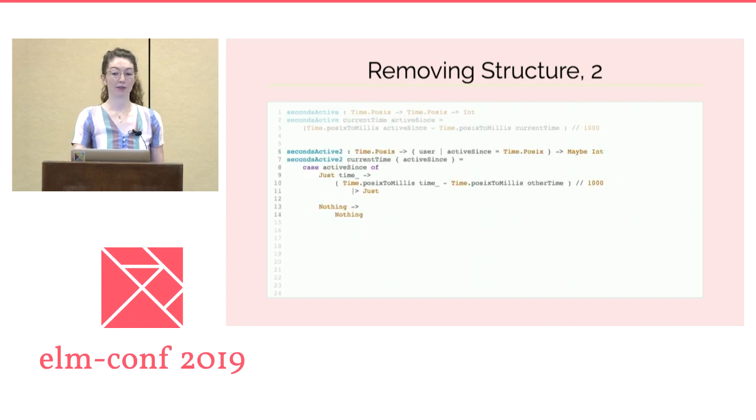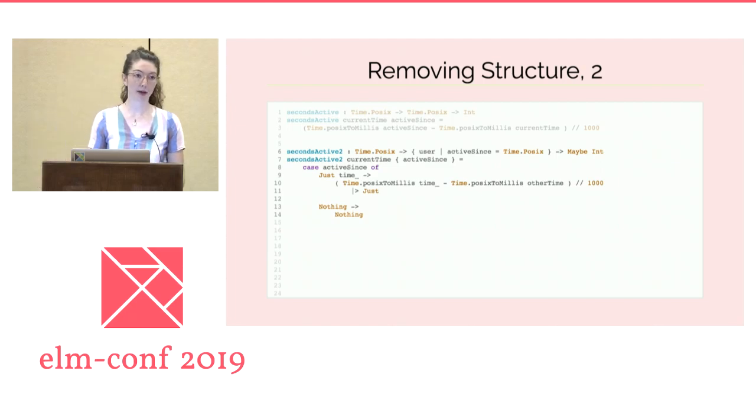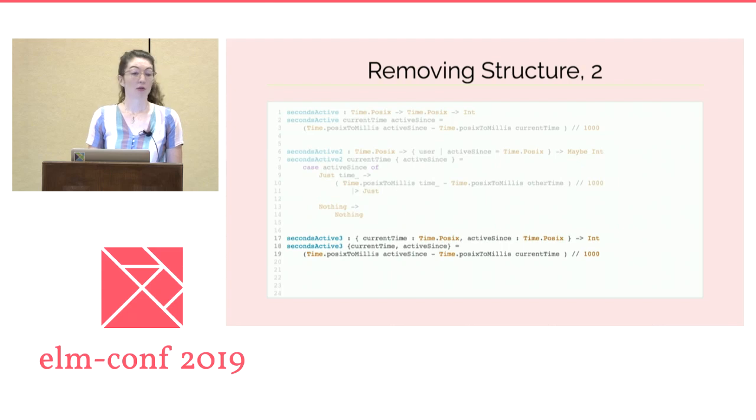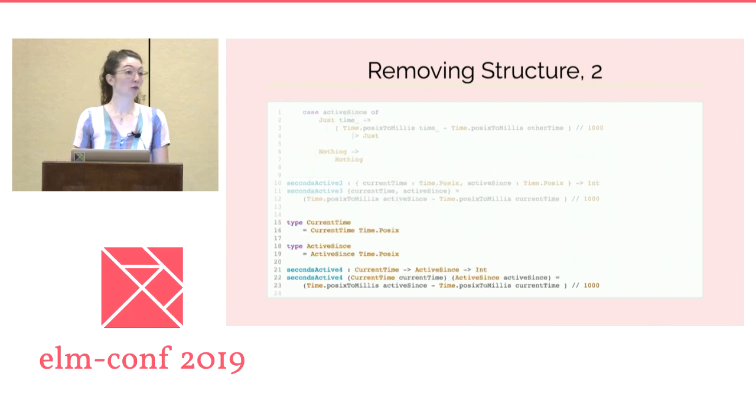The smallest change from our existing API is to describe an extensible record with at least the data that we care about. Or maybe we could pass both fully unwrapped arguments through in a single record. Or maybe we define custom types, current time, and active sense, and use them so that the type system enforces that arguments are passed through in the right order. Fundamentally, the idea that I want to emphasize is that the less extraneous data your functions pass around, and the more constrained by the type system, the happier you'll be with your tests.